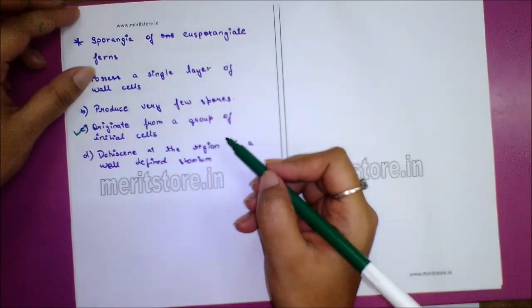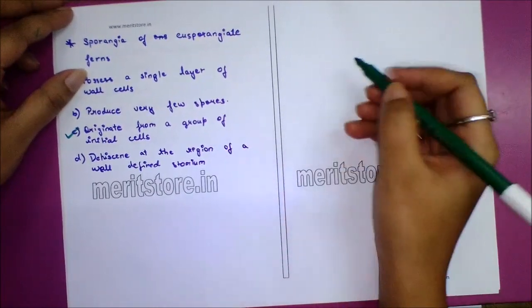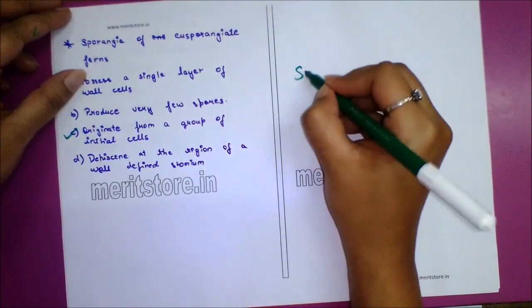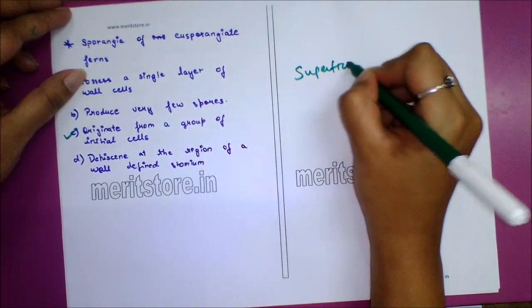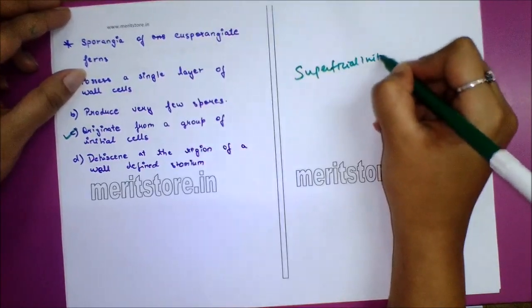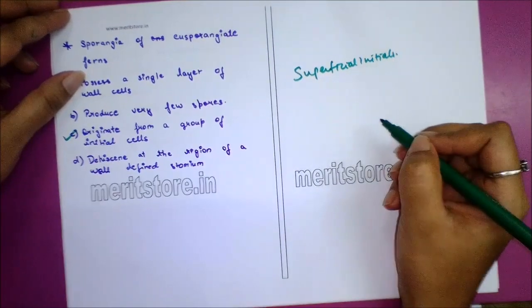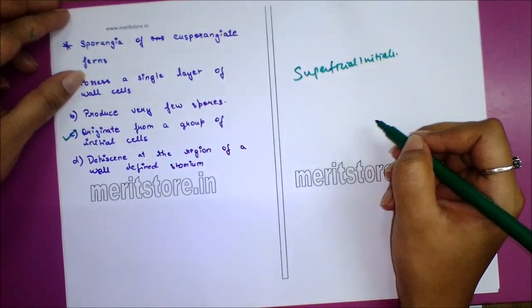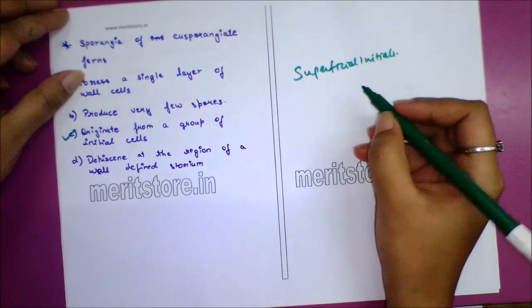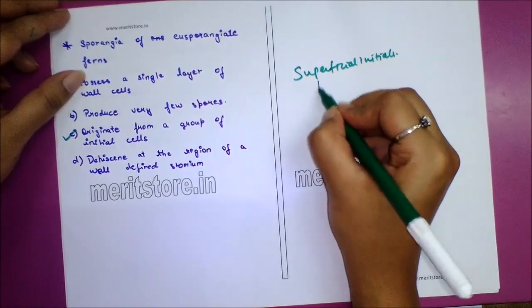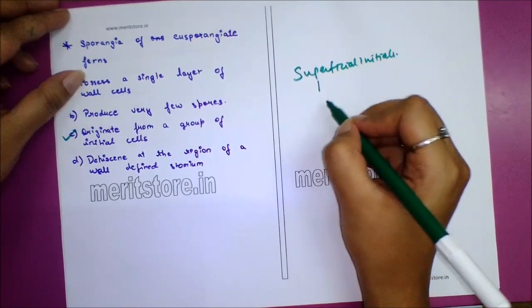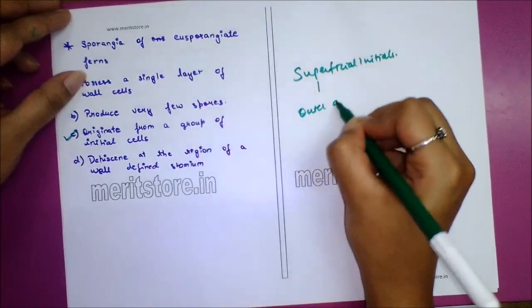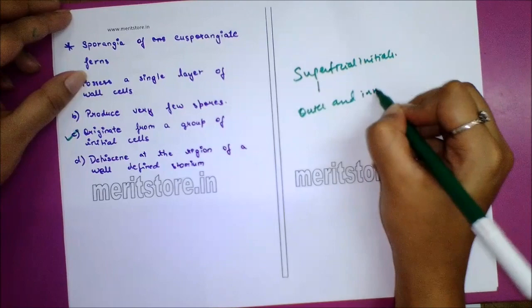Leptosporangiate type of sporangium develops from a group of superficial initials. They divide periclinally into outer and inner.